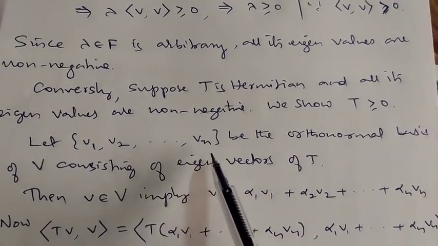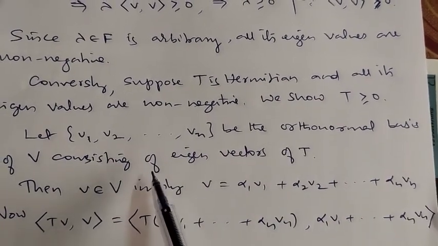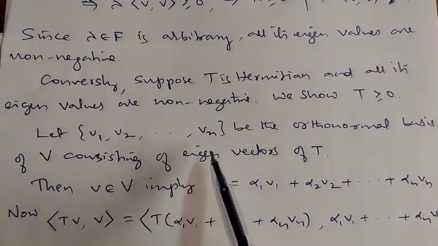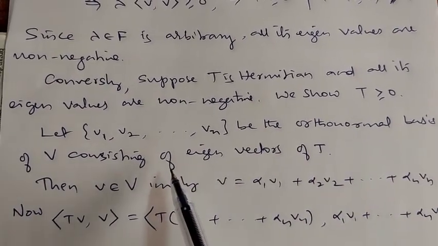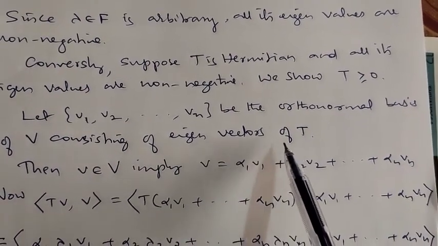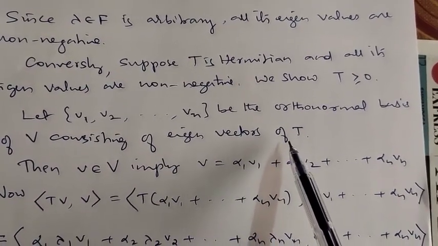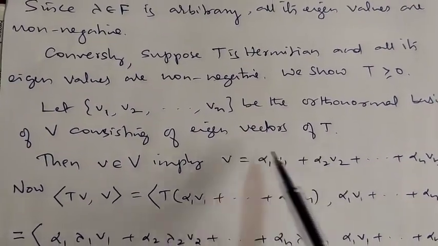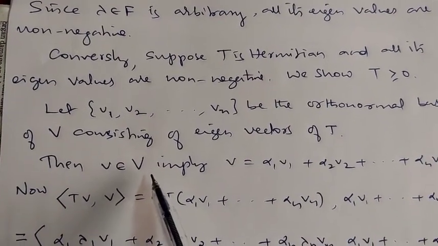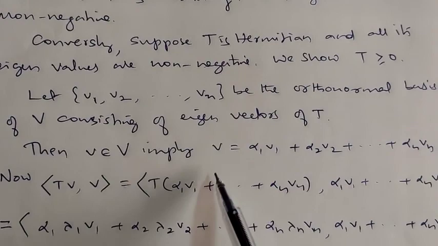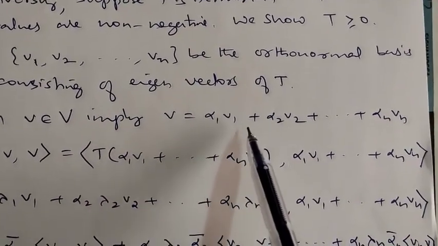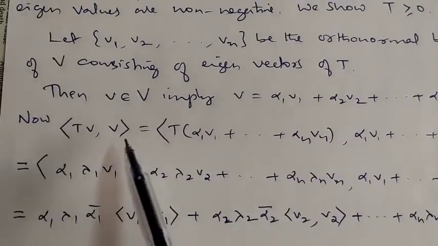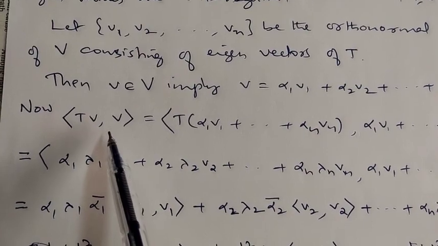Let V1, V2, etc., Vn be the orthonormal basis of the inner product space V consisting of eigenvectors of T. This already we have proved in the inner product space, the orthonormal basis consists of eigenvectors. Okay. Then any vector V in V can be written as linear combination of basis elements. So therefore V can be written as alpha 1 V1, alpha 2 V2, etc., alpha n Vn. Now you consider the inner product of T of V comma V.